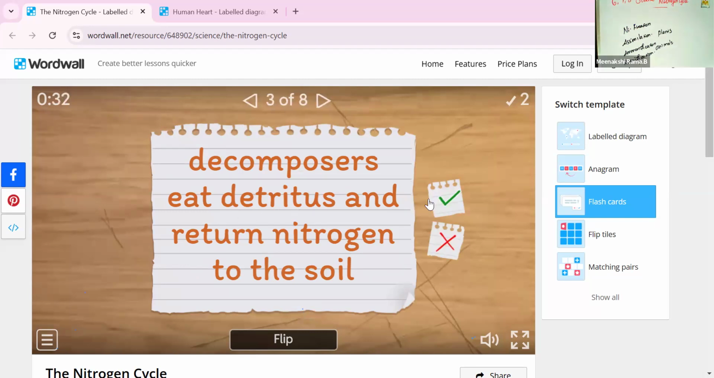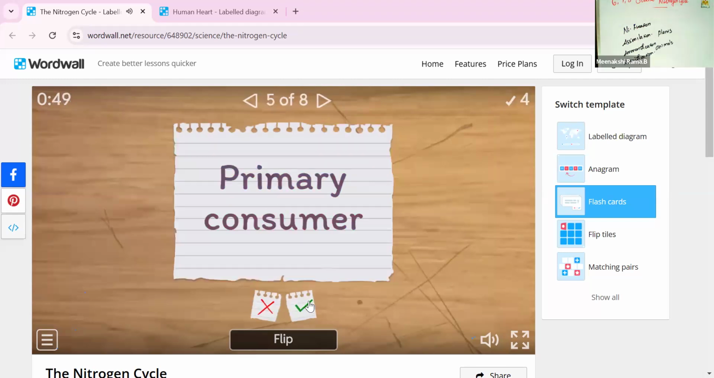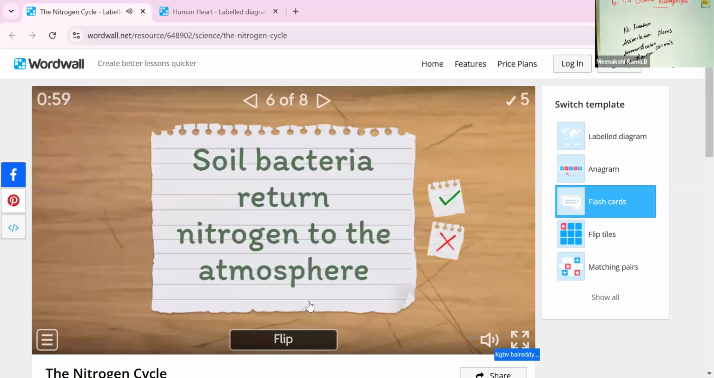Decomposers eat detritus and return nitrogen to the soil. Yes, this concept is also right. Primary producer, who is the primary producer? Yes, plants are the primary producer of the nitrogen. So this is also the right answer. Primary consumer, who is it? Yes, the rabbit, the small animals, are the primary consumer. So this is also right. Soil bacteria return nitrogen to the atmosphere. Yes, this concept is also right because this is a loss process, I think. So this is also the right concept.